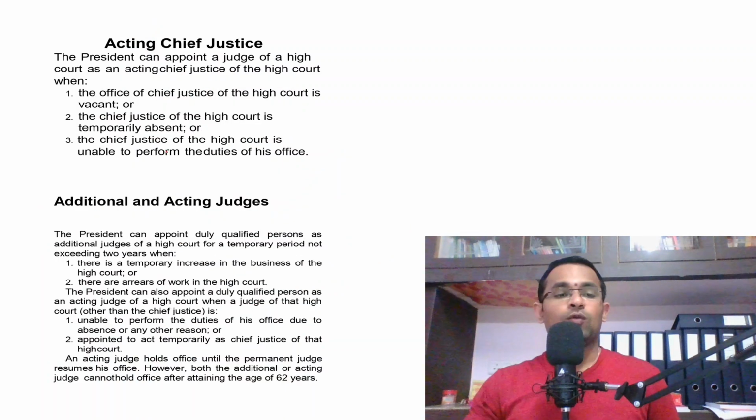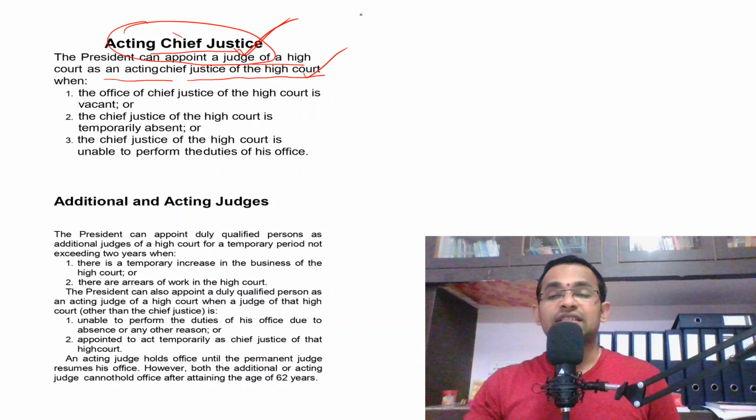Right. Now we will look into the acting chief justice. The same provision is there for the Supreme Court as well, right? So the president can appoint a judge of a High Court as an acting chief justice of the High Court.